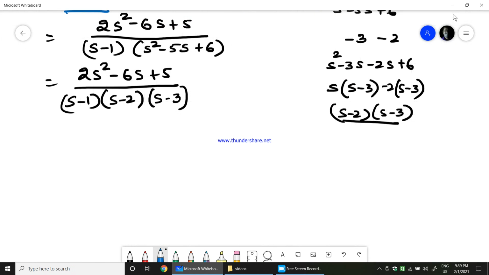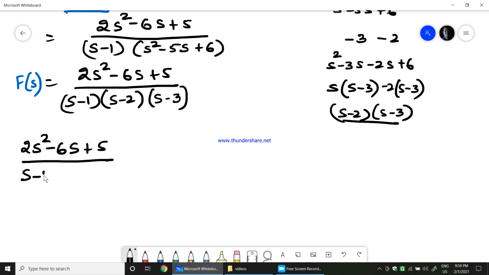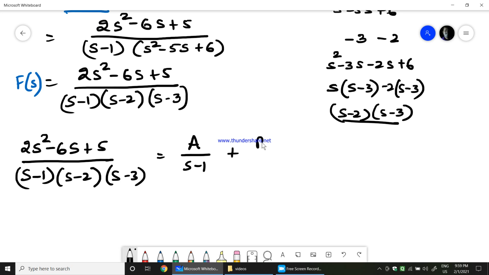So now this is your f of s and this is not in the standard format again. Now the next step what we do is we apply the partial fraction method to get the standard form equation. So I'll say partial fraction method, this term would be equal to a divided by s minus 1 plus b divided by s minus 2 plus c divided by s minus 3.